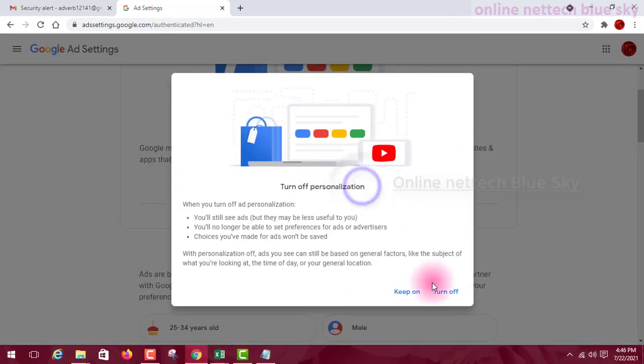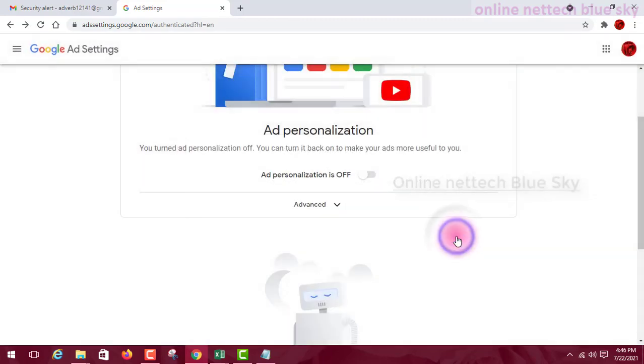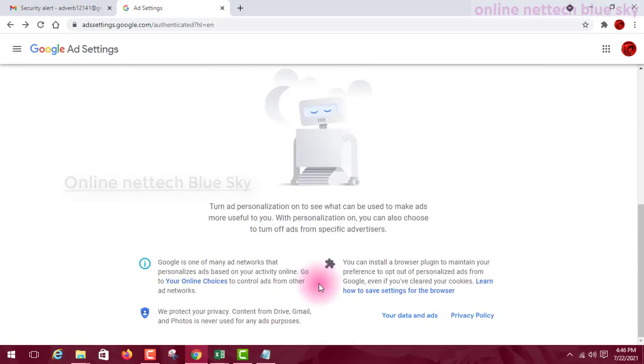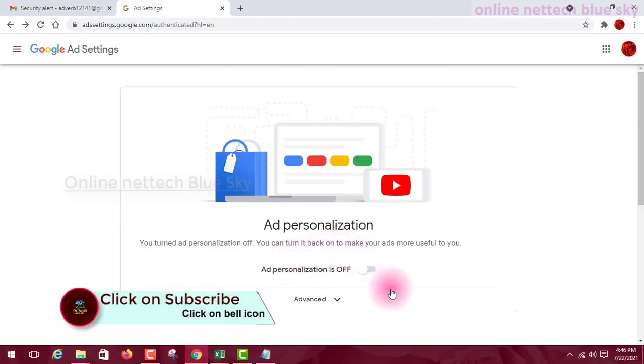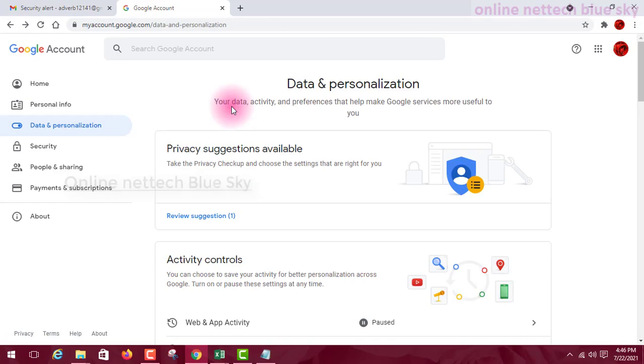So click on off and turn off, so it doesn't show you ads automatically. Turn it off to make ads useful for you. If you turn ad personalization off, you can turn it back on to make your ads more useful for you. You can turn it on, and then you can turn it off.